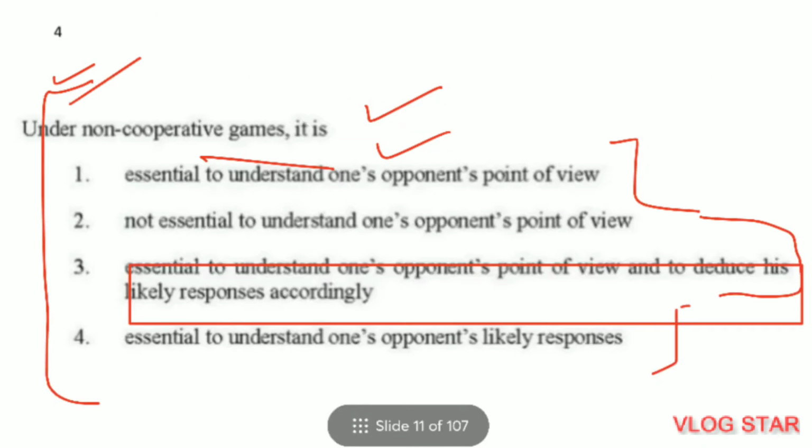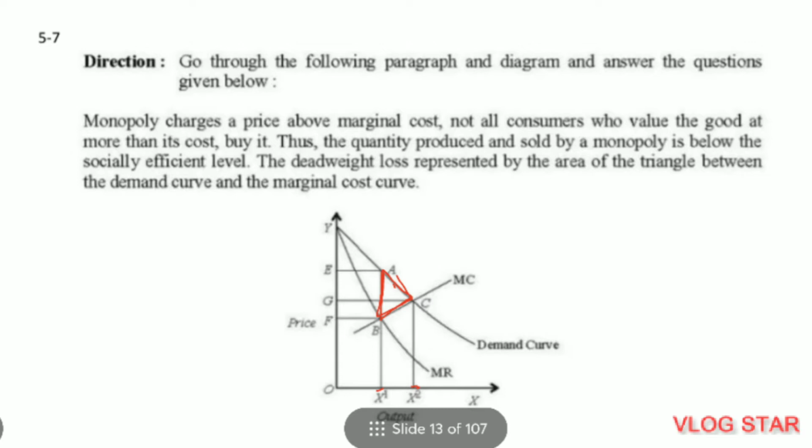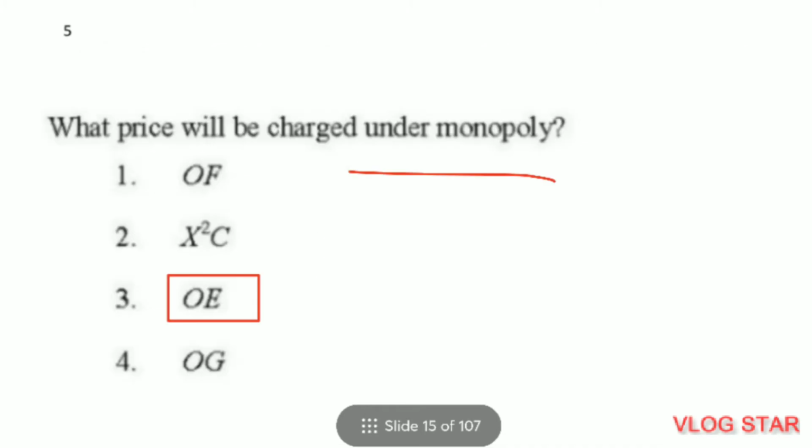Question 4. Under non-cooperative games, it is essential to understand one's opponent's point of view to deduce his likely responses accordingly. Third is the correct answer. Question number 5. What price will be charged under monopoly? Then graph is given. Though we are given RC, we can easily find the answer just by going through the graph and question.